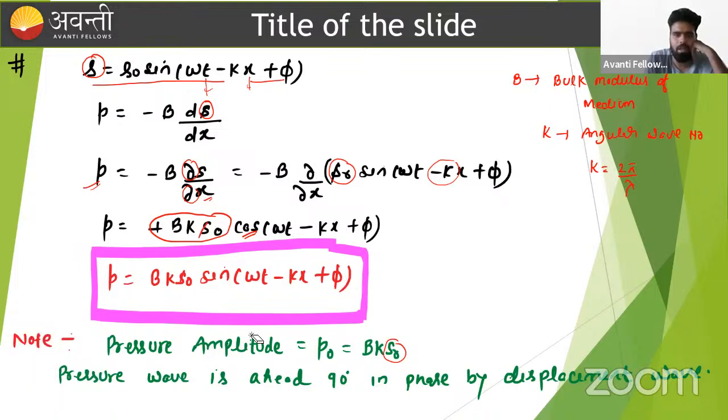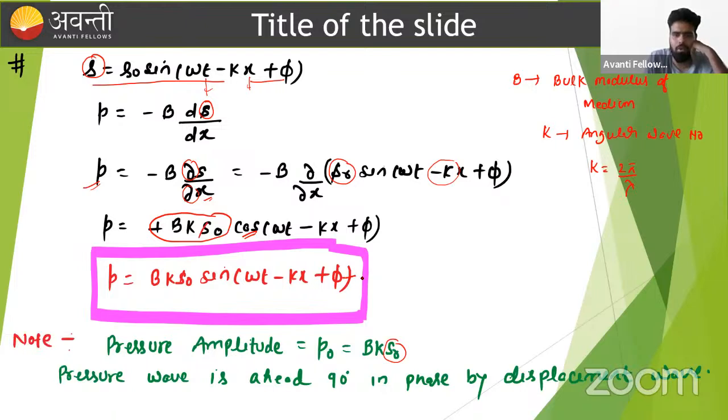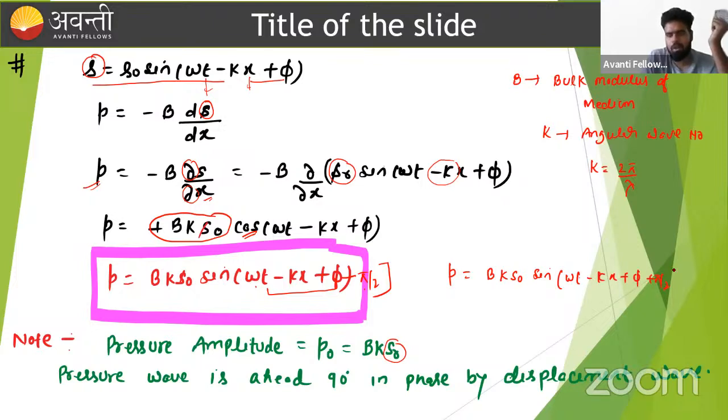If we add pi by 2, sine of 90 plus theta becomes cos theta. So we can say our pressure wave is B k S naught, and this can be written as sine of omega t minus kx plus pi by 2.